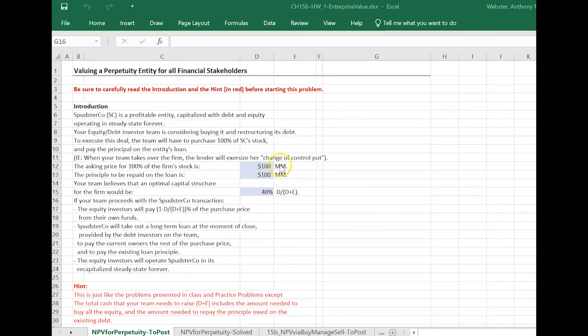So in this case, we're starting with a firm with a leverage ratio of 50%, and your team believes that the optimum leverage for the firm is actually a little bit less than that, 40%. Other than that, really nothing changes in the problem. You have to cough up the 200 million, and then you're going to change that from 100 equity, 100 debt to 40% of that 200 being debt, and 60% being equity. And then you go ahead and solve the problem the way that we've been solving things before. Okay, I hope that little set of hints is helpful for you.